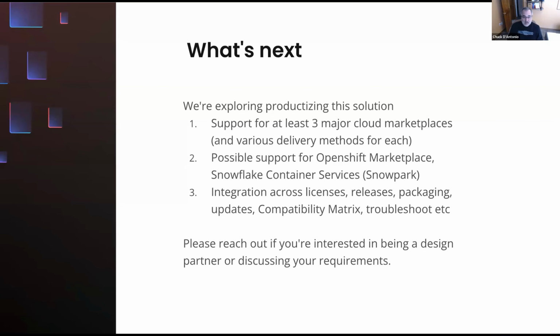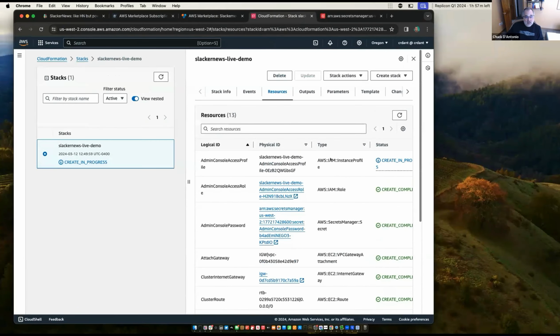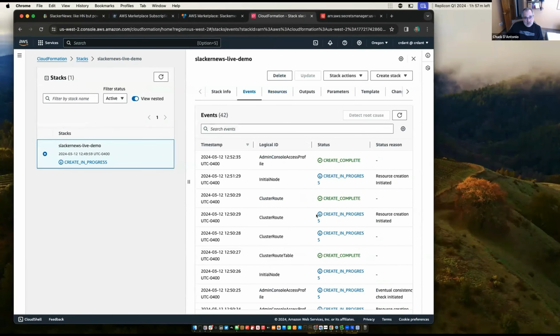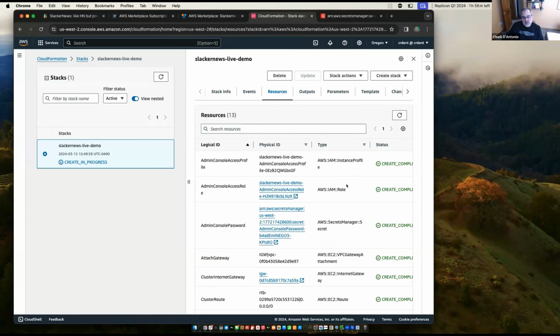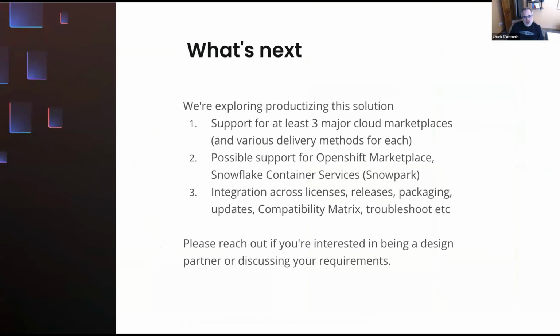Let's take a quick look back at the present and see how this instance is coming along, and check out our events. All right, so we're still in progress there on that instance. My outputs aren't there yet. One of the outputs I'm going to get is the link to the admin console. I think we're going to have to, unfortunately, I didn't put the cake in the oven up front, so I'm not going to be able to show you that piece unless it spins up in the next minute or so.